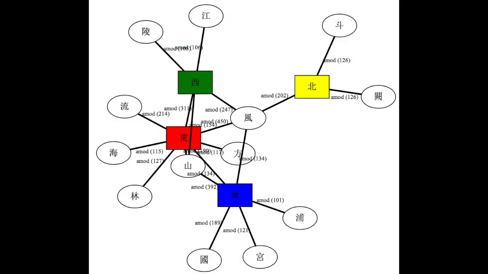Now suppose we want to find out what words are associated with the 4 cardinal directions in the Tang poems. From the graph, we can see that the word wind is modified by all 4 directions. The word mountain is mostly associated with south and east. The word ocean is often found with east, and the word river is used with west. All these can be traced back to the actual geography in China.